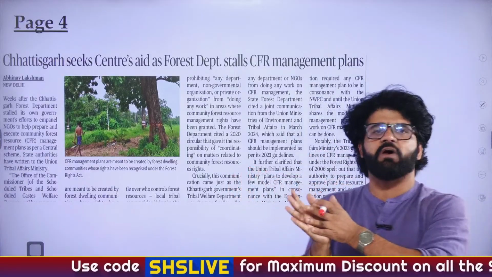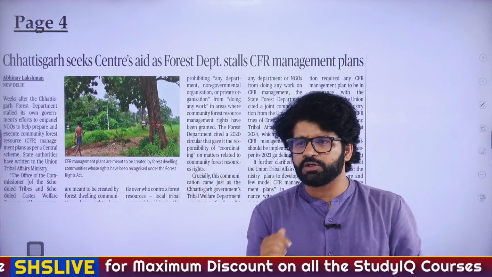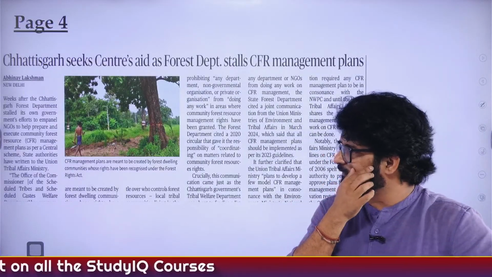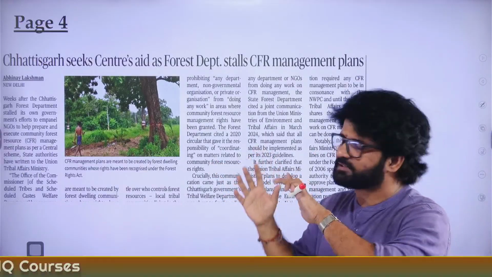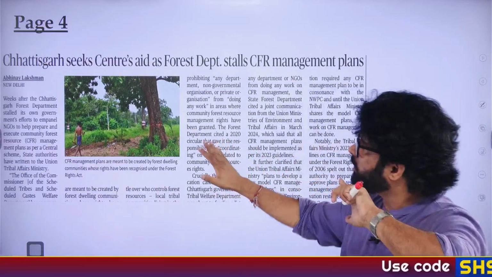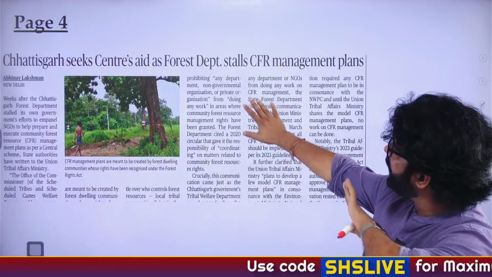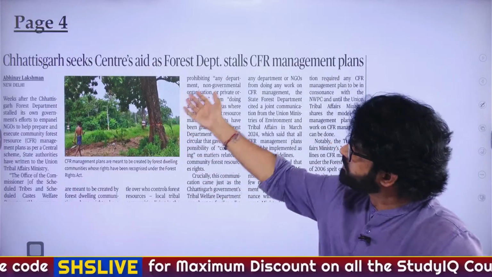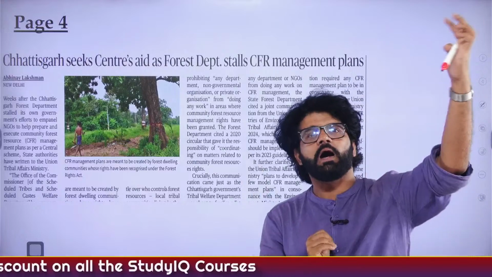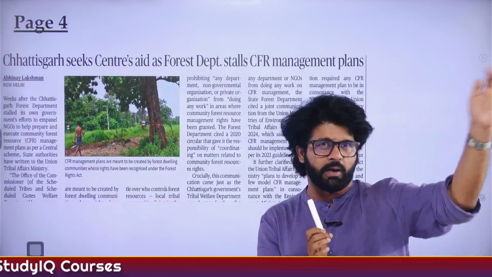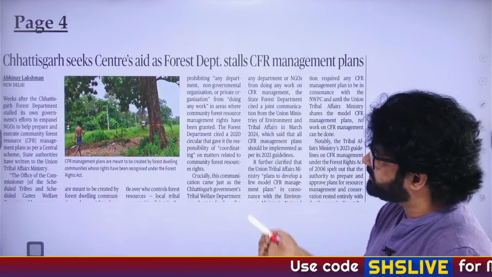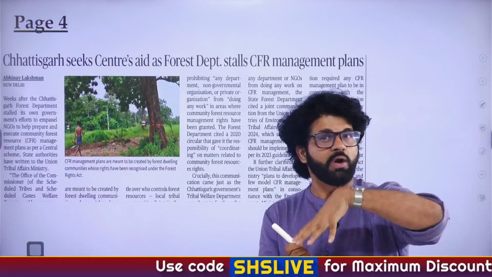Two entities are fighting. Earlier also in the previous Hindu analysis, we have talked about the Forest Rights Act. We have talked about different things. We have talked about FRA cells, etc., if you go back to previous Hindu analysis. So here the tussle is between the Forest Department and the State Government of Chhattisgarh, which is actually very unique, because in Chhattisgarh also, if I'm not wrong, the BJP government is there. The Forest Department is catering to the demands of the central government, where again BJP is there. So why is BJP versus BJP going on in Chhattisgarh? We are not interested in this political tussle.